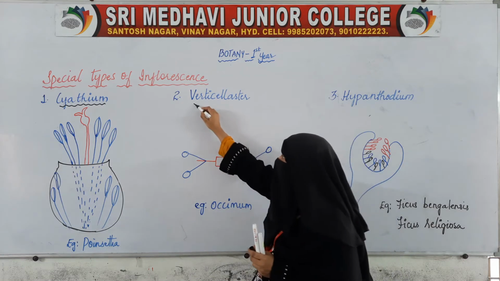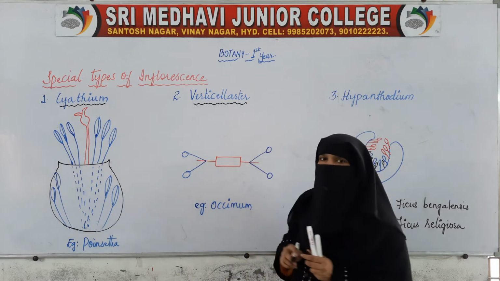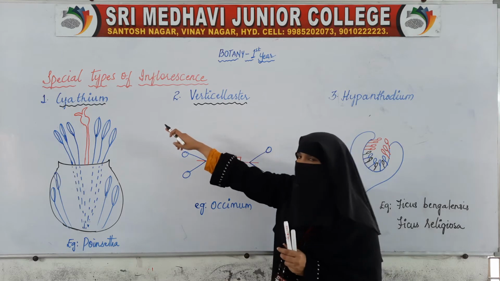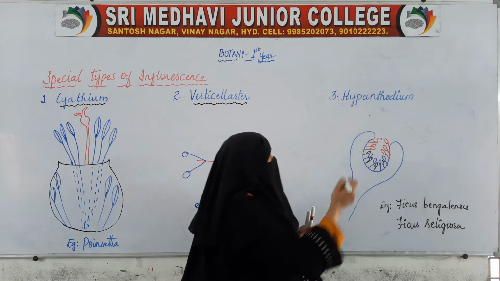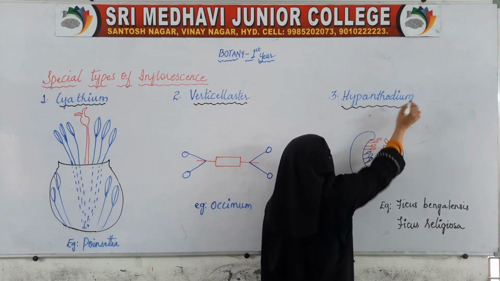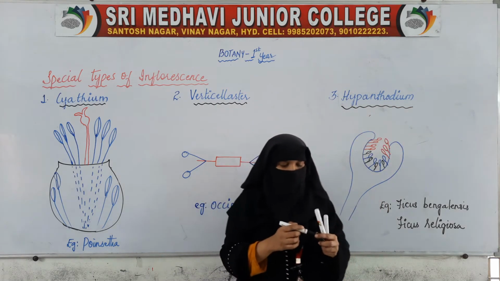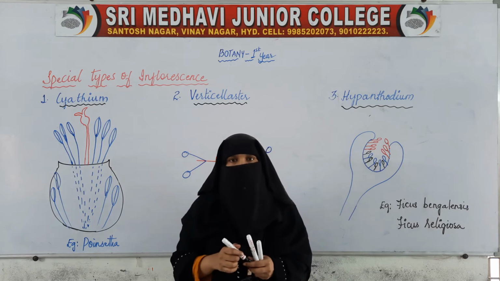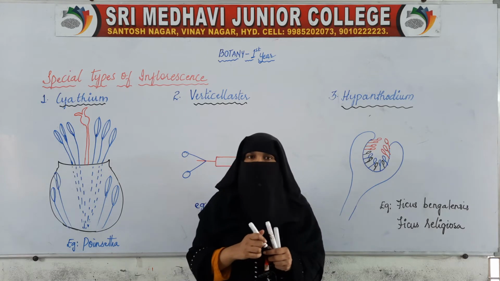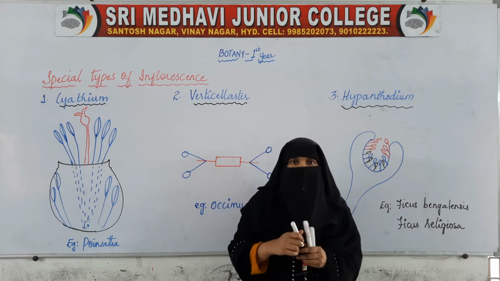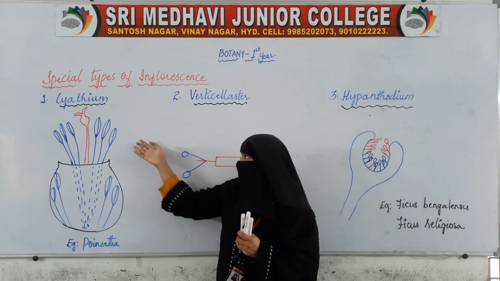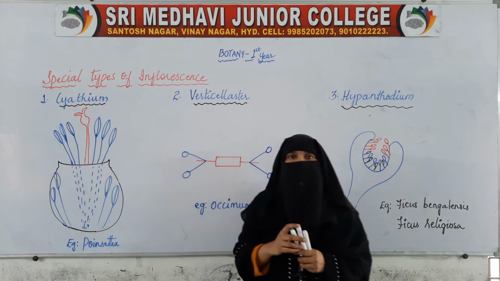The next is verticillaster inflorescence. Cyathium inflorescence, verticillaster inflorescence, and the third one is hypanthodium. So these are the three special types of inflorescence. Now let us see each and every one. So the first one is cyathium.